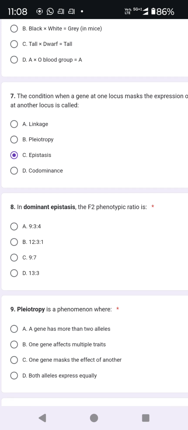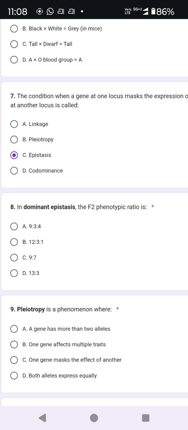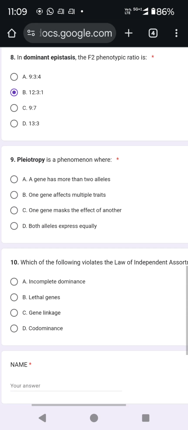So the next question is, in dominant epistasis the F2 phenotypic ratio is? The options are 9:3:4, 12:3:1, 9:7, 13:3. The correct option is 12:3:1, because the previous question was about recessive epistasis and the ratio was 9:3:4. And here the ratio is 12:3:1. Okay. How many questions are there? 10 questions.